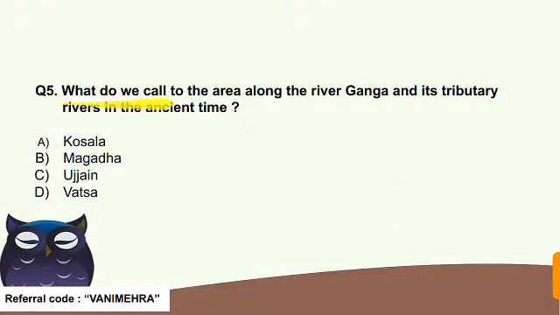What do we call the area along the river Ganga and its tributary rivers in the ancient time? Here it is asked what we used to call the area on the banks of the Ganga and its tributaries. Kosala, Magadha, Ujjain, Vatsa. So the correct answer here is B, Magadha. If you have read NCERT, then on page number 5 it is mentioned about Magadha. Magadha is the biggest kingdom on the bank of the Ganga river and its tributaries.